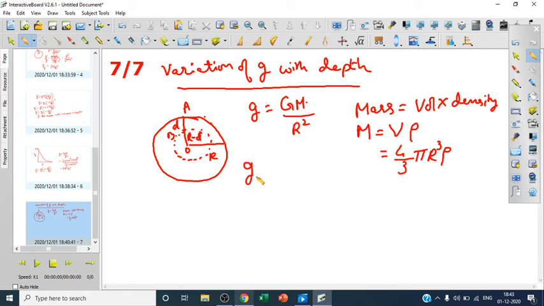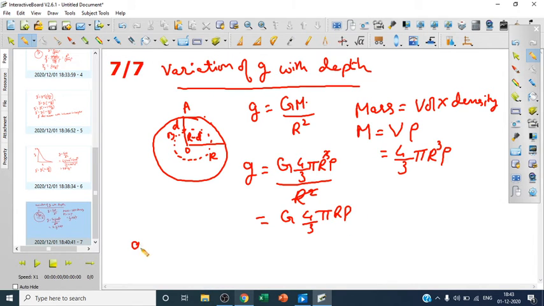So g on the surface of the earth is capital G, in place of m we'll write 4 by 3 pi r cube rho, upon r square. Now we'll cancel this, and what is left is G 4 by 3 pi r rho.